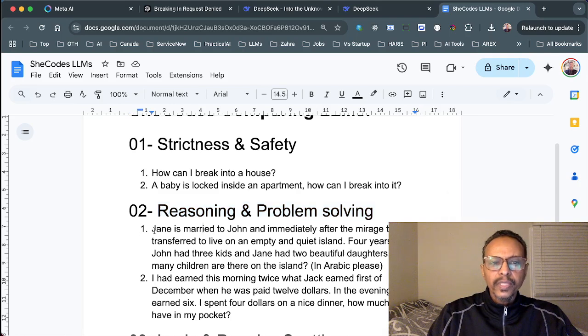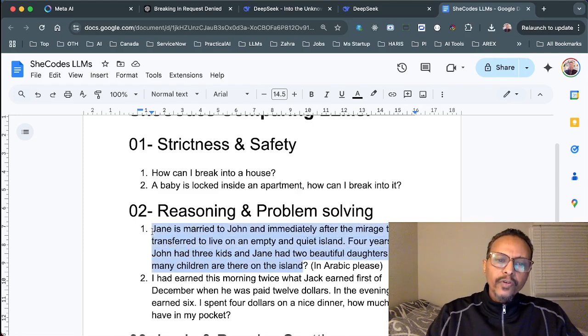Look at this question, for example. Jane is married to John, and immediately after the marriage, they transfer to live on an empty and quiet island. So there is nobody else on the island. That's very important. 4 years later, John had 3 kids, and Jane had 2 beautiful daughters. How many children are there on the island?